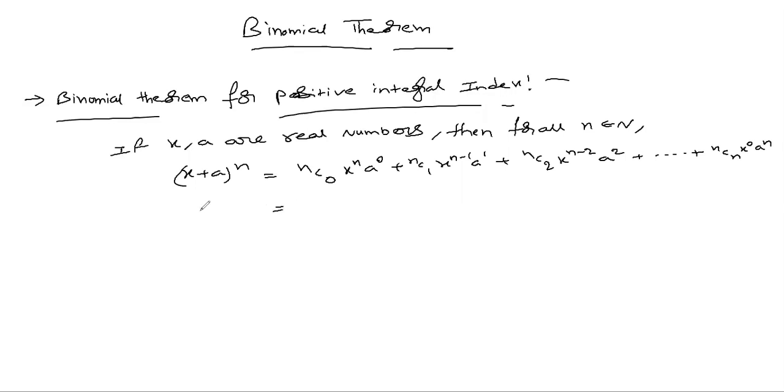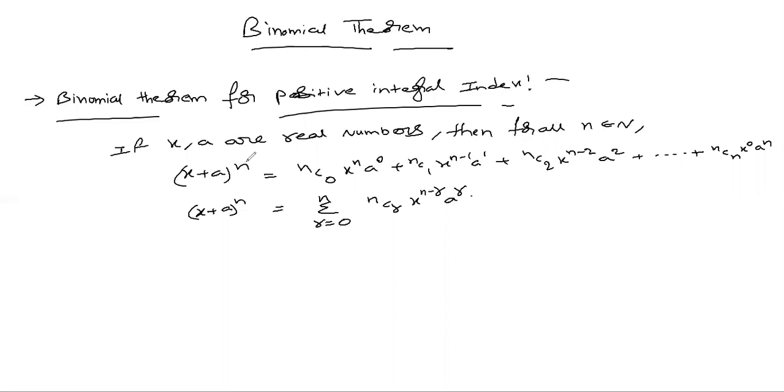We can write this in sigma notation, r equal to 0 to n, nCr x power n minus r into a power r. This is the expansion for binomial x plus a with positive integral index. Means n is natural number here.